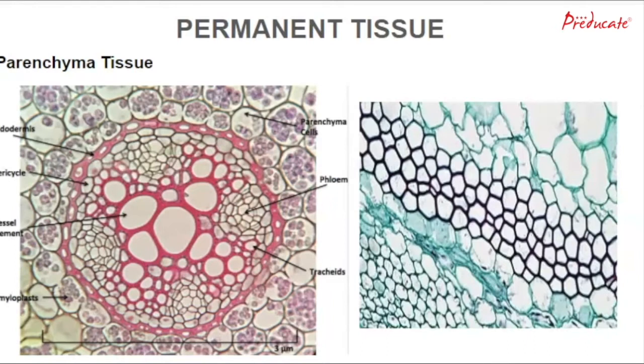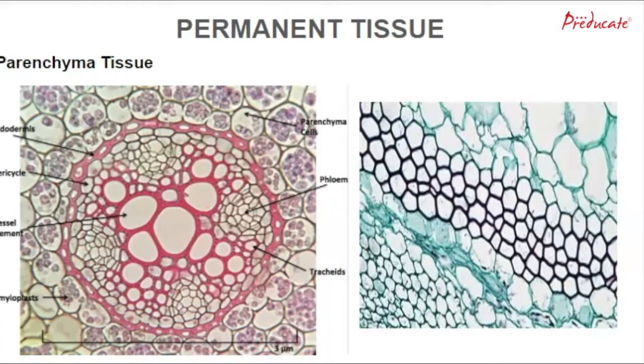This process of taking a permanent shape, size, and function is known as differentiation. These cells, which have lost their capacity to divide, are specific to provide strength, flexibility, and elasticity to the plant. These tissues can be further classified into simple permanent, complex permanent, and special tissues.